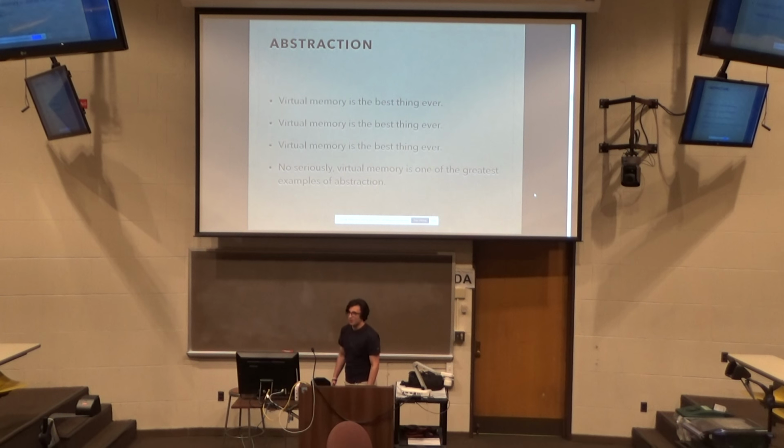Computers wouldn't be where they are today without virtual memory. This idea that we can have something in one place, we don't care where we move it to, it will still behave exactly the same. We can have a program running in the beginning of RAM, we can have it located anywhere in RAM, and it will still run exactly the same, it does not care. So if a program needs 10 gigabytes of RAM and we only have 4 gigabytes of RAM, we can separate it out, and the program will still work exactly the same, even though half of it's on disk. Virtual memory allows us to do all of these cool things with little or lots of resources.